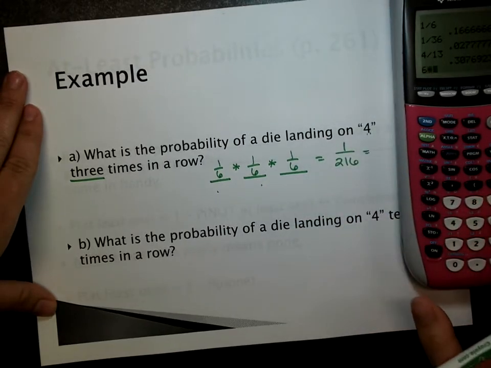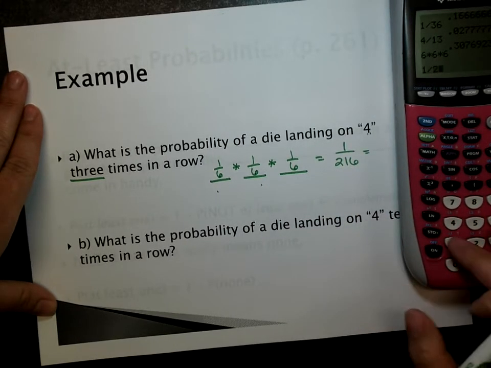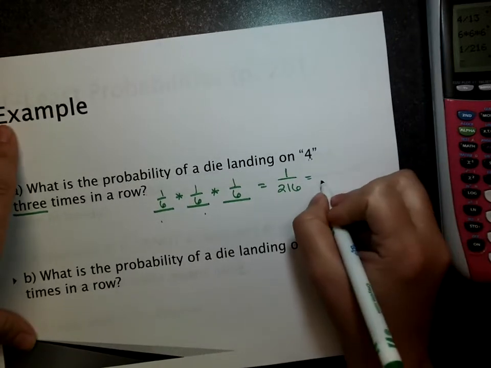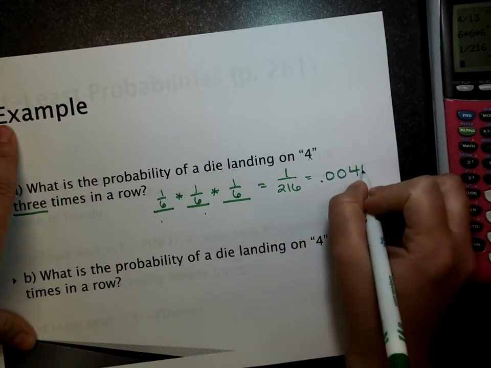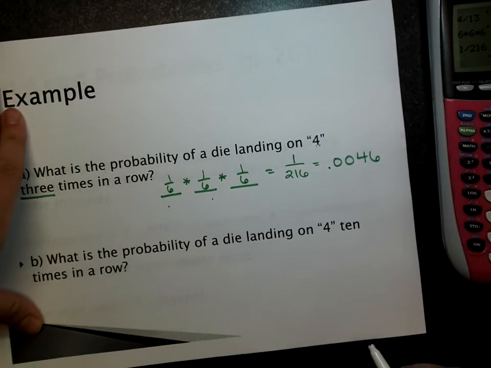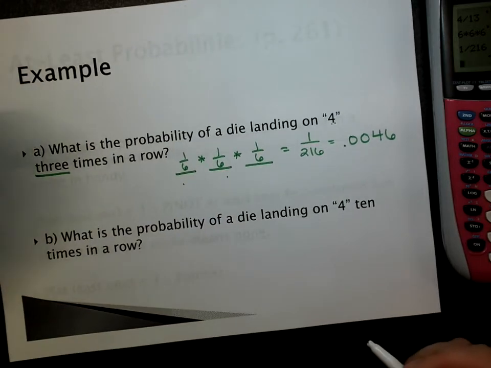Let me just make sure. And 1 out of 216 is 0.0046. Very small chance that it's going to land on 4 3 times in a row.